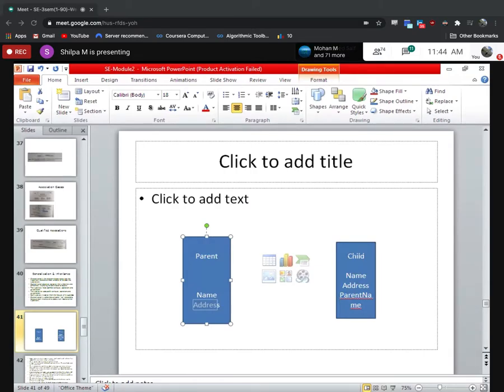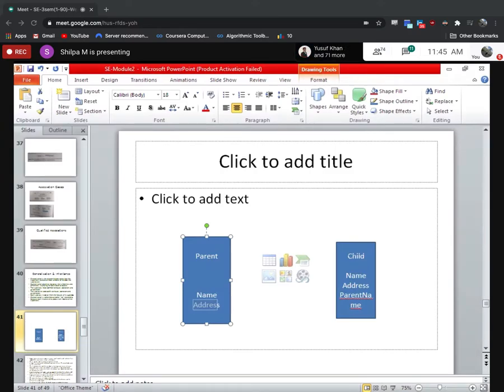Assume the parent changes the address. Okay, fine. Now the child's address also changes. Do you agree with me? Can it be that here one address is there and here it is different? Is the data consistent then? No, right? So it will result in inconsistent data or attributes. So managing data becomes very difficult. So these are some of the issues we face when we are referring to the same data and it is duplicated multiple times.